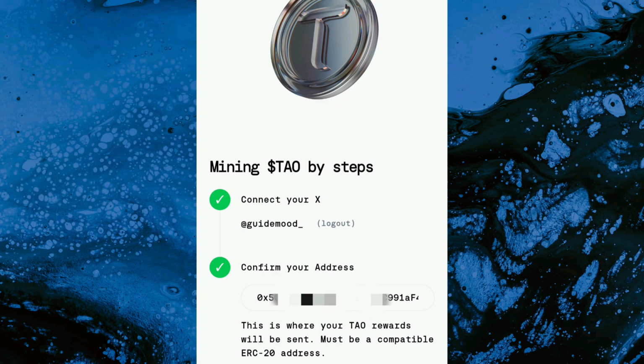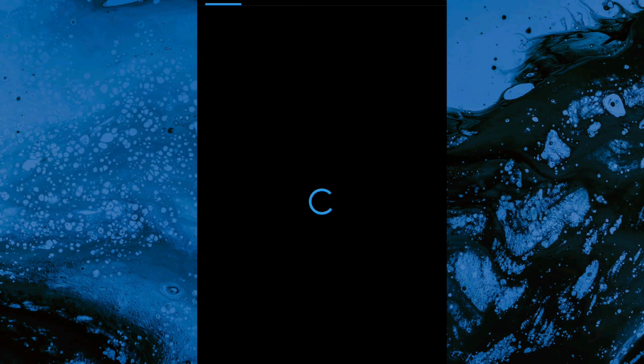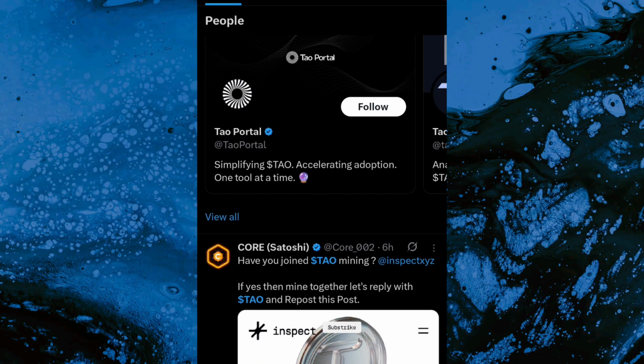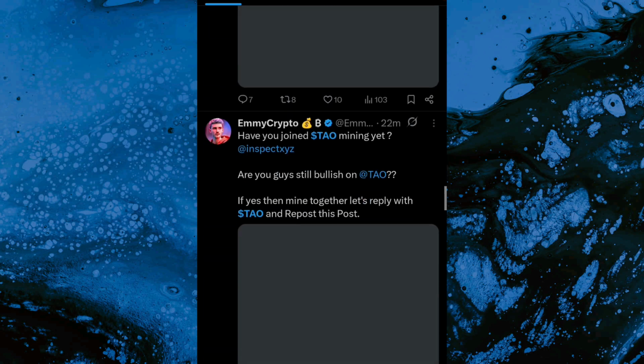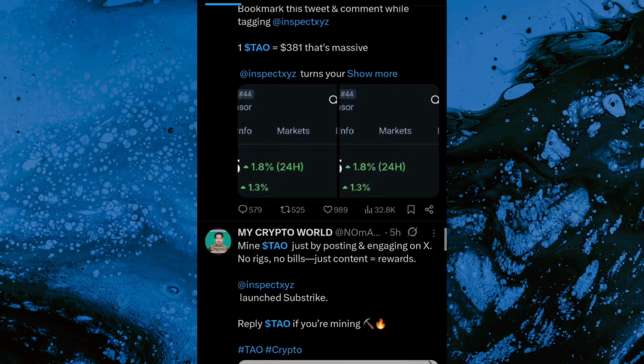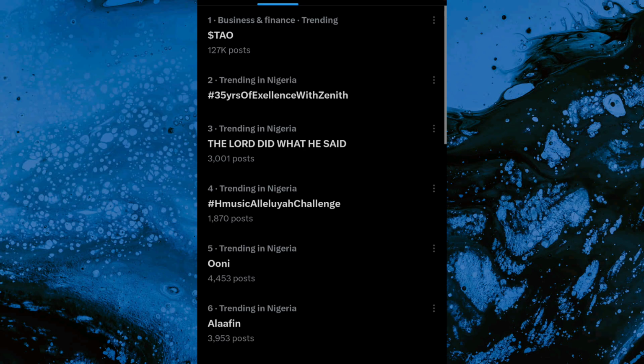Now, going back to the X, you can see that TAO is trending most on X with 127,000 posts about it. So, for people to make such number of posts about it, you know it's no longer a joke. Okay, so if you want to go through those trends, you can see that a lot of people are talking about the TAO mining. People are posting it, making comments about it, retweeting as well as liking all the trends about TAO.